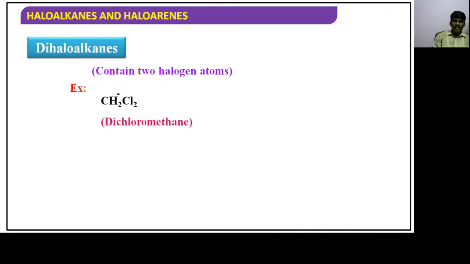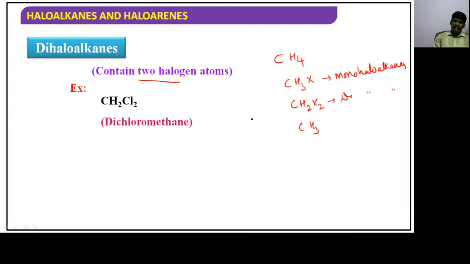For suppose if I take methane, if I replace one hydrogen with halogen, this is called as monohaloalkane. Hope you remember the substitution reactions of alkanes, guys. Similarly, if I replace two hydrogens with two halogens, that is called as dihaloalkane.